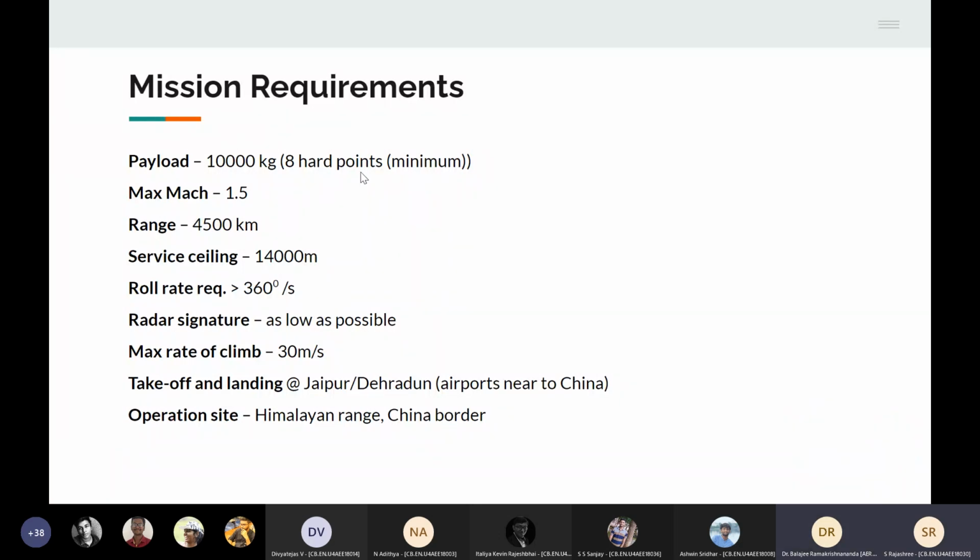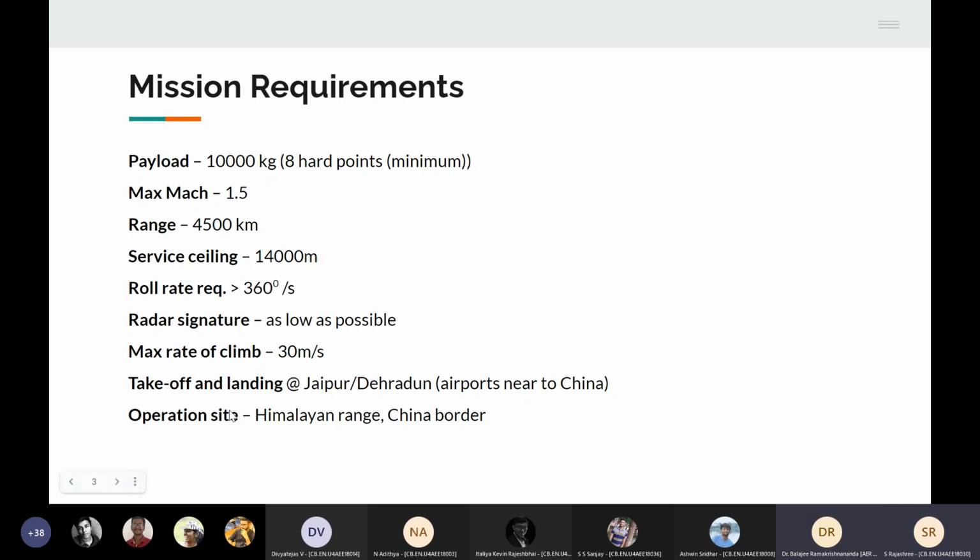The payload has to be at least 10,000 kgs with a minimum of 8 hard points and a Mach number of 1.5. That should be our maximum Mach number. And the range should be 4,500 kilometers, the entire journey. That's what we've assumed. The service ceiling is considered as 14 kilometers. Roll rate requirement should be greater than 360 degrees per second. And the maximum rate of climb has to be 30 meters per second.